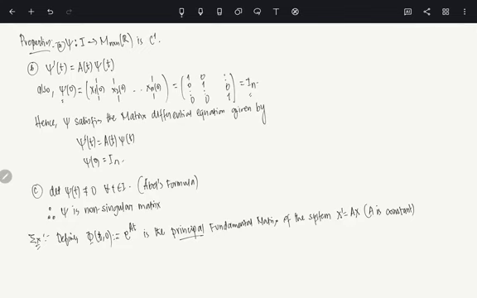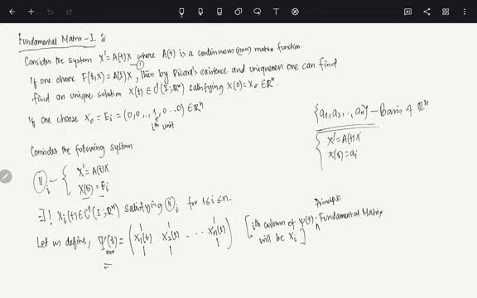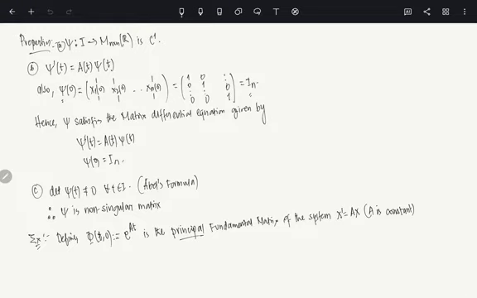So the thing is, there can be many different fundamental matrices for a given system, based on the basis which you are choosing. Generally speaking, if you are choosing the standard basis, the e_i's, what I chose here, then that fundamental matrix we will call the principal fundamental matrix. I hope this is clear.